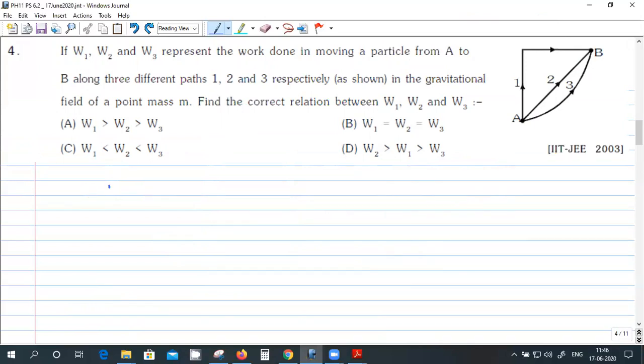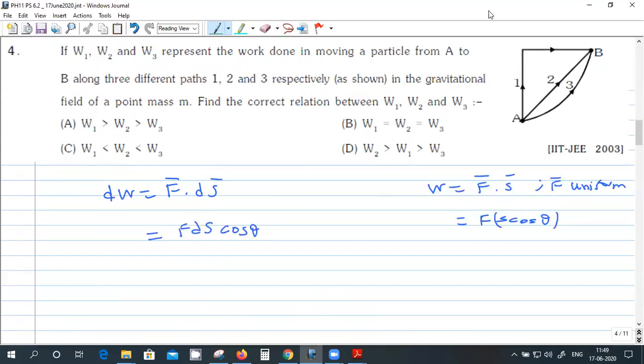W2 will be the least, right? How do you say that? Because displacement is minimum. It's F dot ds. Go to the basics. See, what is the work done from going from here to here, or along this path from here to here?